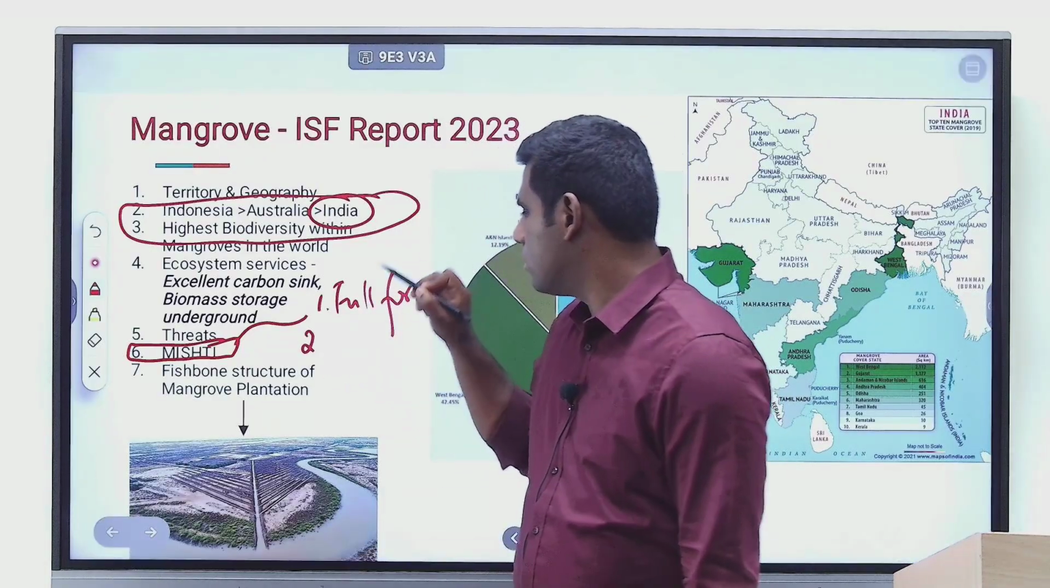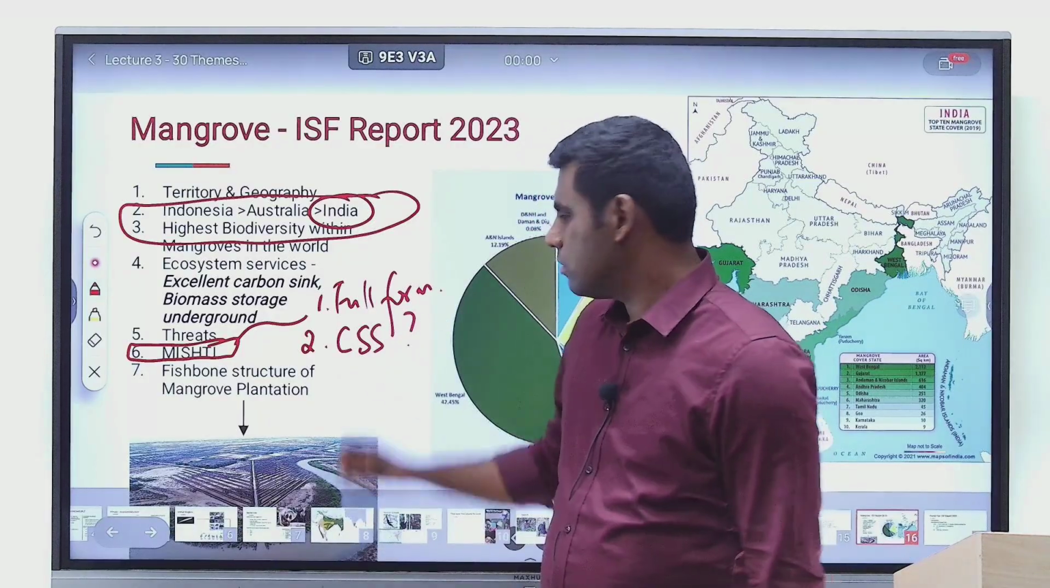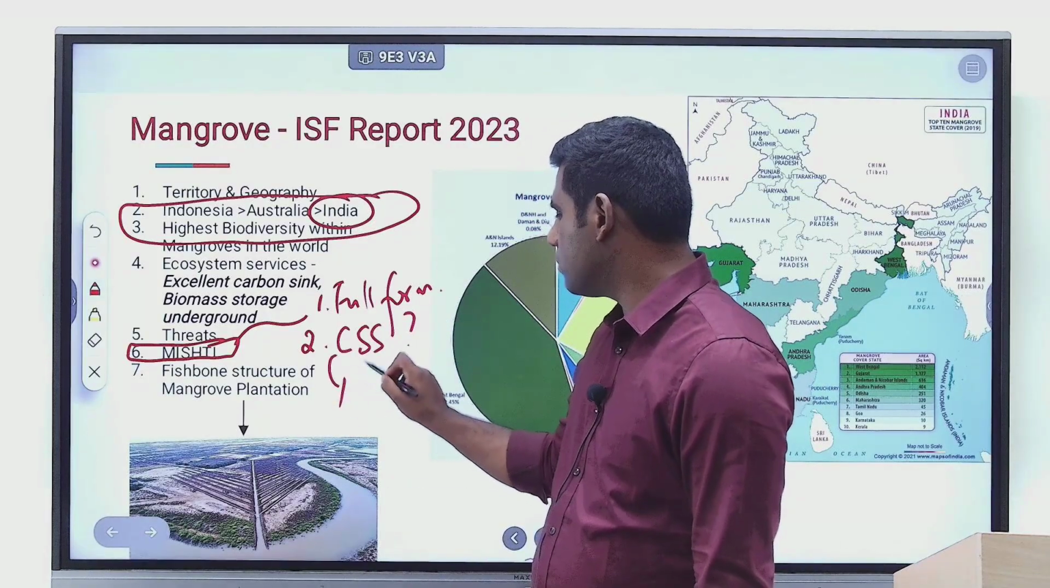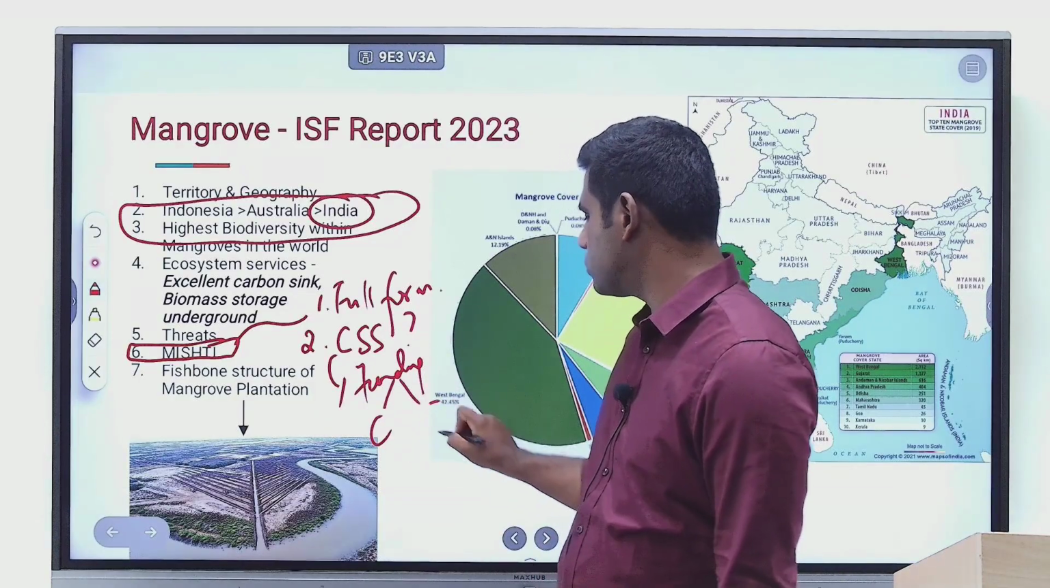Second, is it a centrally sponsored scheme or not? And if so, what is the funding breakdown? How much is the center's share? How much is the state's share?